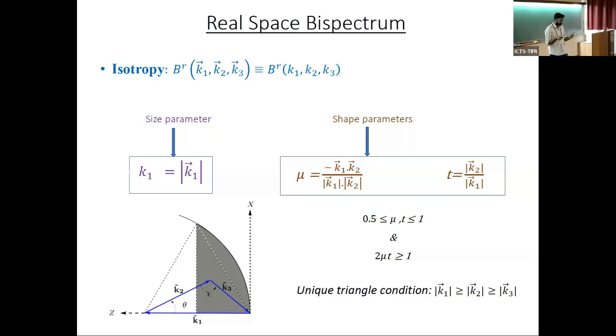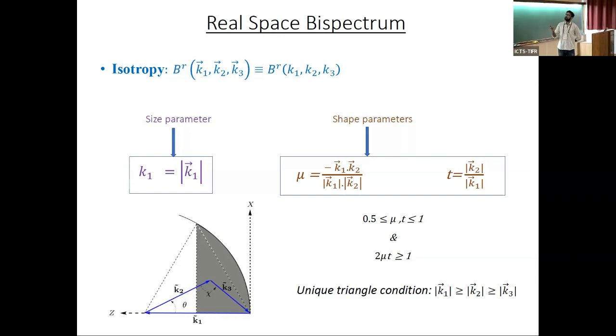The bispectrum, which is a function of a closed triangle, is independent of the orientation of the triangle in K space in an isotropic universe. So we can use only three parameters to find the shape and size dependence of the bispectrum. You can use any of them.